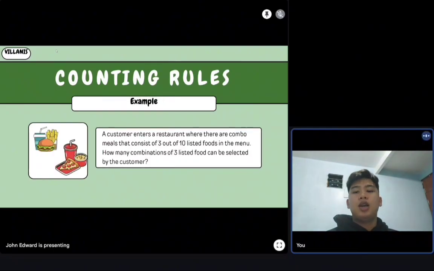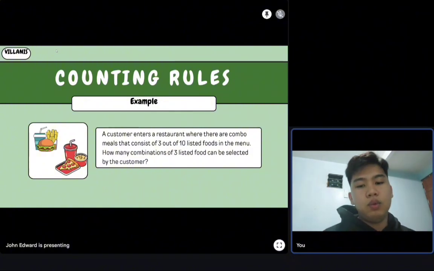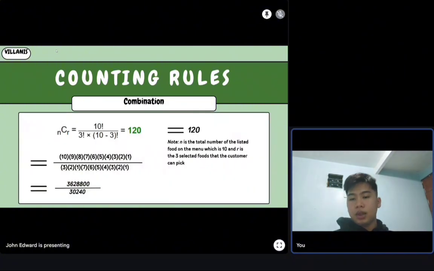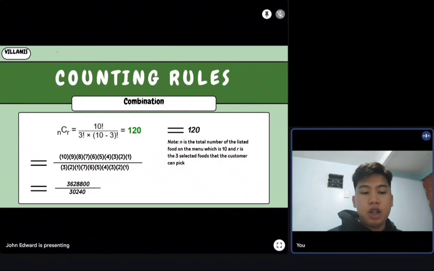The example is, a customer enters a restaurant. He has to pick 3 out of 10 listed food items in the menu in order to have a common meal. Now, 10 is the total, 3 is the selected, but the difference between the two is 7. So, in order to get this, you have to multiply from 10 to 1, then the denominator, which is 3, you have to multiply from 3 to 1, then the difference, which is 7, from 7 to 1.